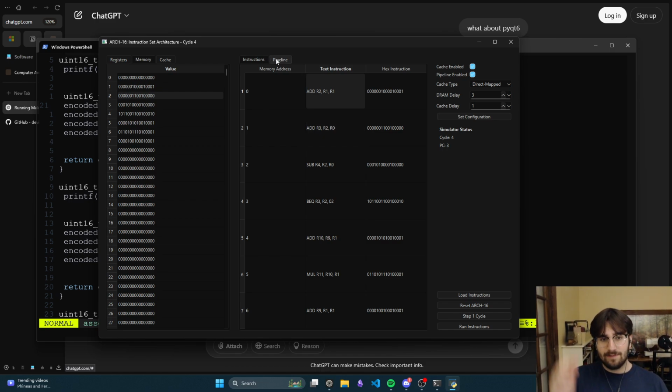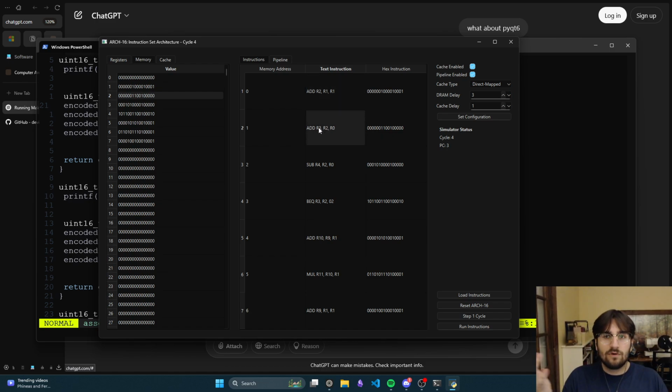But if you think about the five stages, once we get to execute on the second instruction, we see that it wants a value from R2, but this R2 is not at write back yet, right? So R2 hasn't updated yet, and it's already trying to use the value of R2.